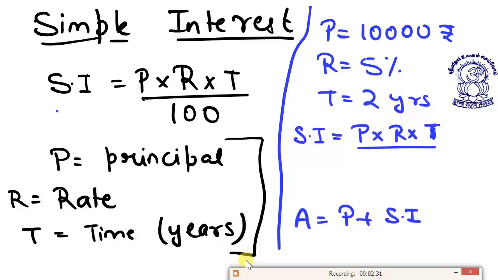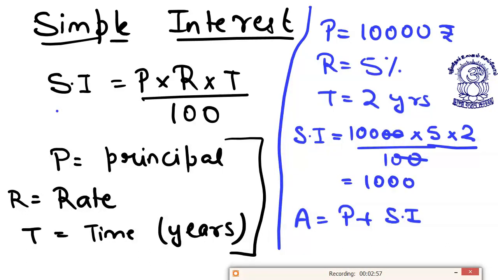P into R into T by 100. So what is P? P is 10,000. What is rate? Rate is 5. Time is 2. Double zero cancel. 100 into 5 into 2, 100 into 10 will give me 1000.